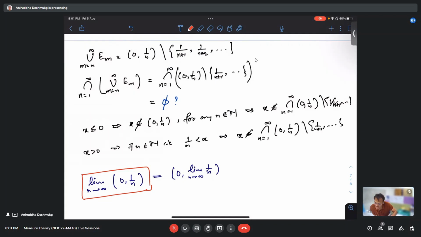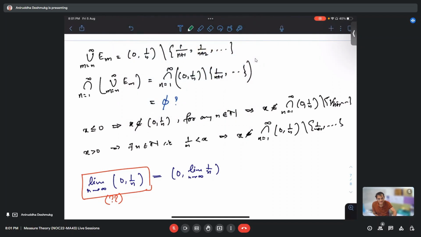Sashikant, do you want to say that these two sets are equal? I was thinking so, but since you are saying, maybe there is something wrong. There is a concept of defining limits of sets. The only thing is that we have not seen it yet, so we cannot use this. For me, it does not make sense right now. Did you get my point? Yes, sir. So we need to do some analysis to prove this.